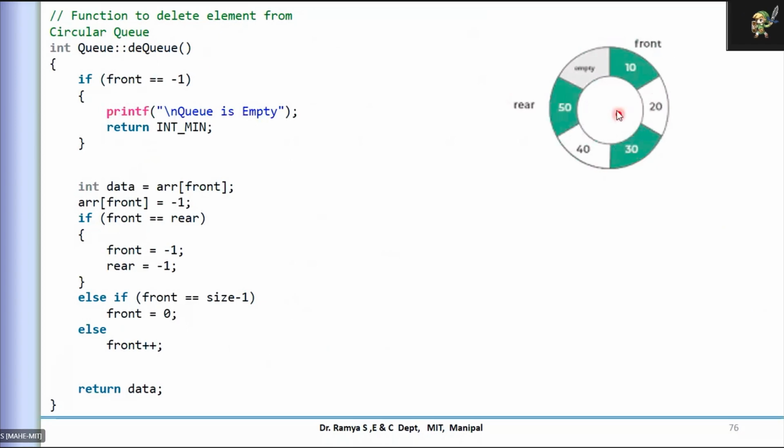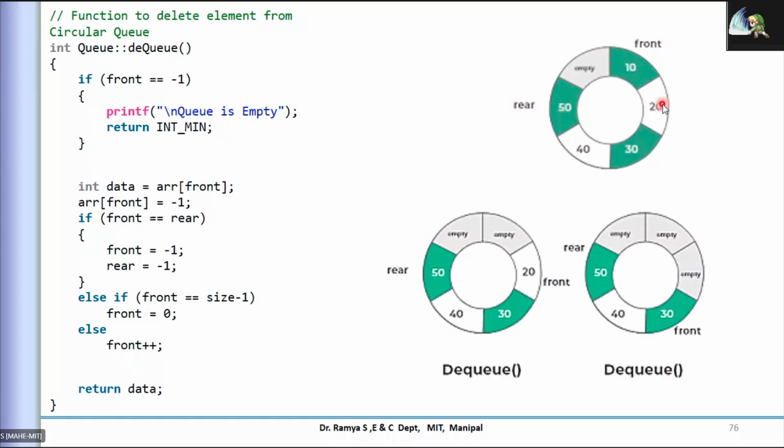I've taken the same condition. We have so many NQs, so the insertion is there. There are many elements already in the queue, and this is the empty space for us. At this position, if I do a DQ, what happens? DQ will always go from the front, so I'm removing the element from the front. The front is moved here. The pointer is moved if I do one DQ. That is what you can see in this diagram.